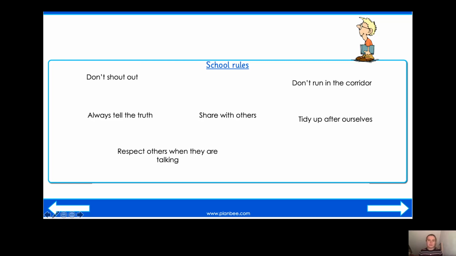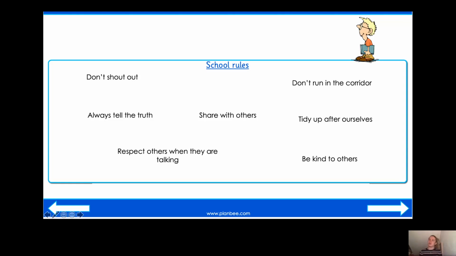We don't leave pencils on the floor or paper on the floor so that Miss Williamson and Miss Fencott have to pick them up when we go into the playground, do we? Okay, so that's another rule I thought of. And then finally, I thought of be kind to others. So it's really important all around school and even outside of school to be kind to other people. Okay, well, did you think of the same rules or did you think of some other ones as well?